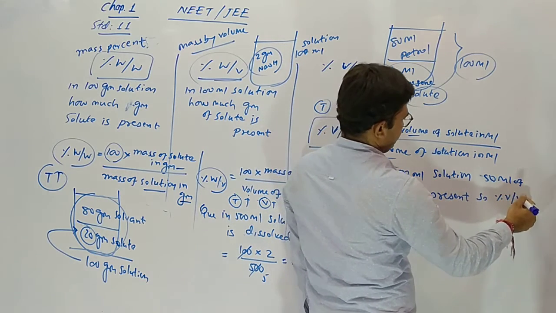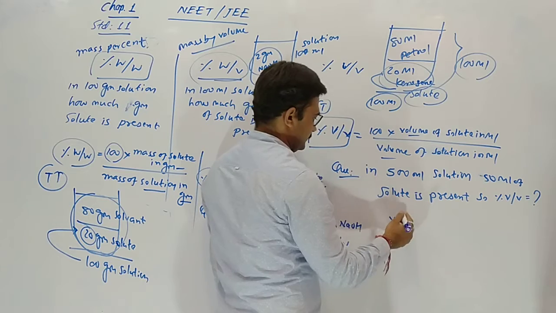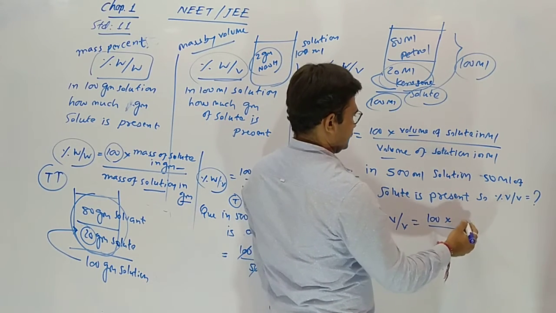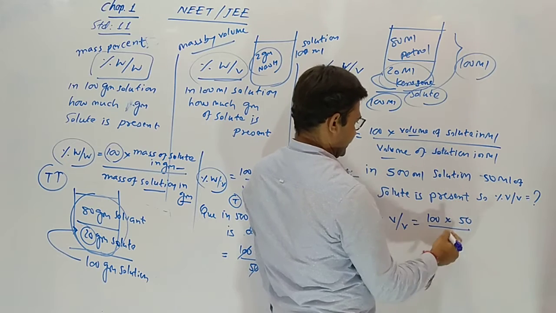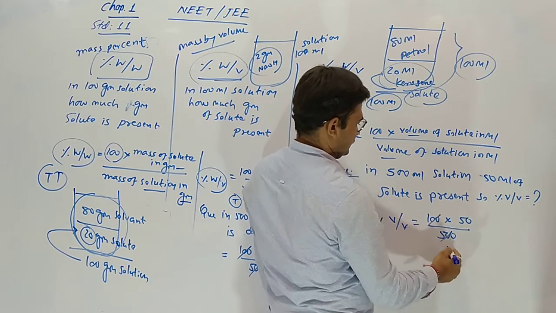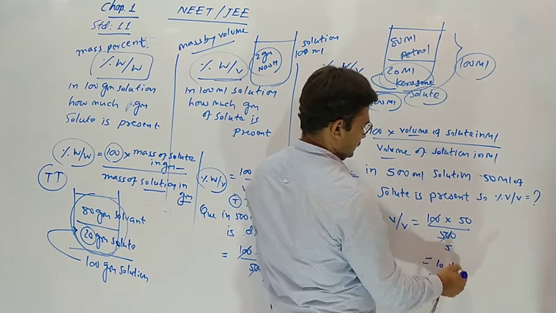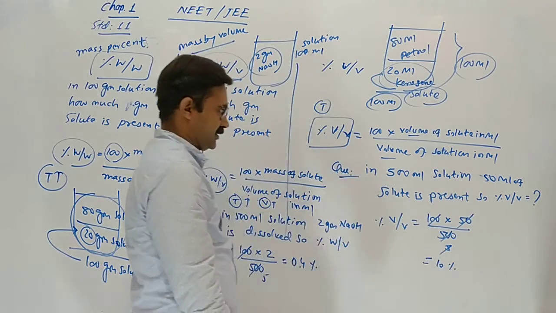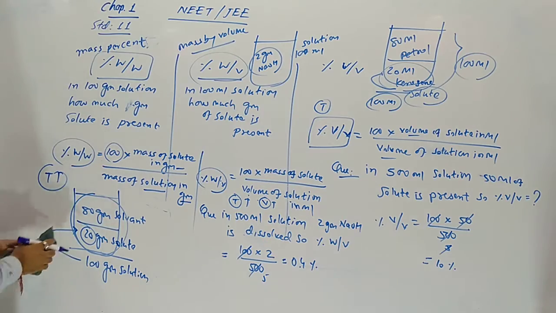So percentage volume by volume will be 100 into 50 upon 500. So 50 divided by 5, so 10%.